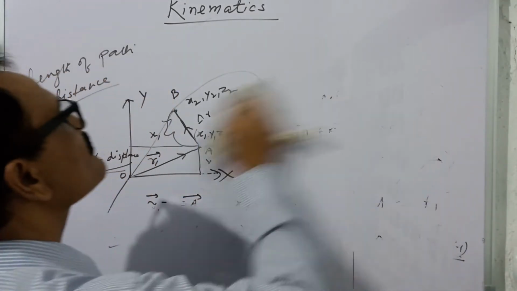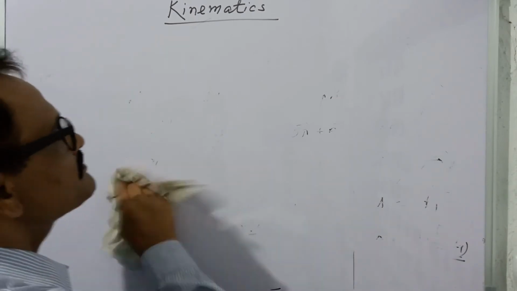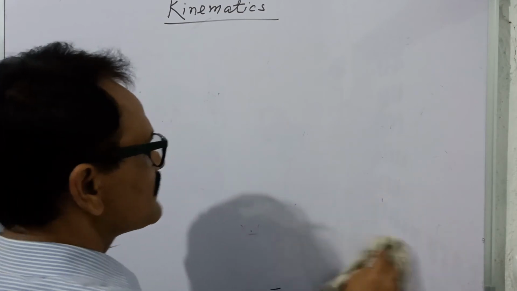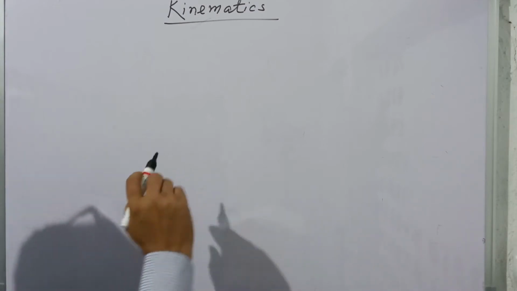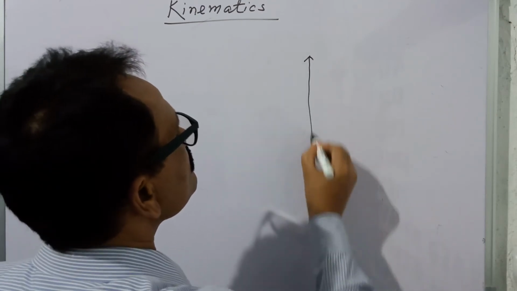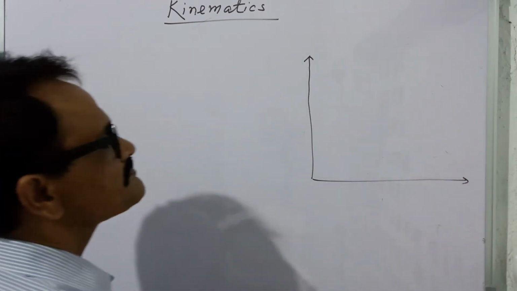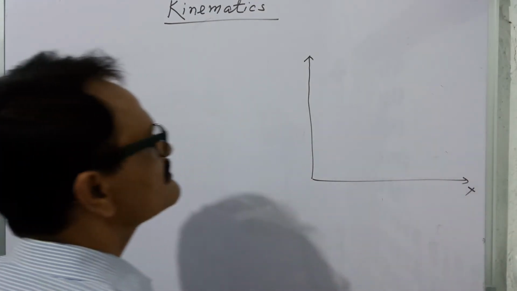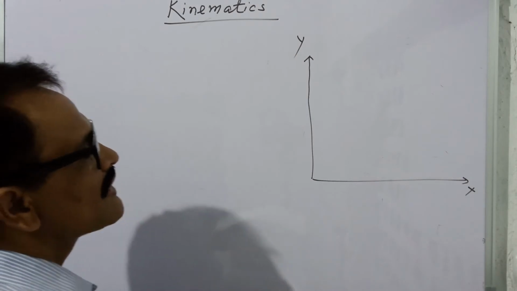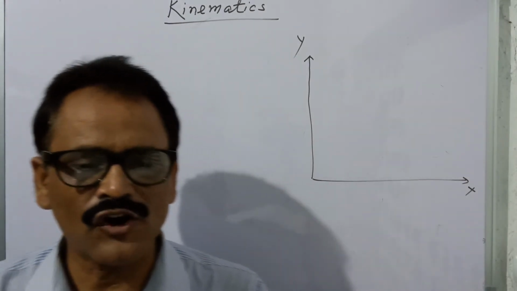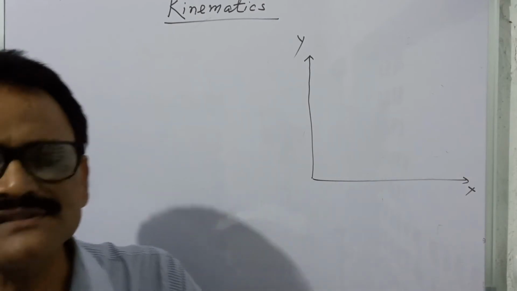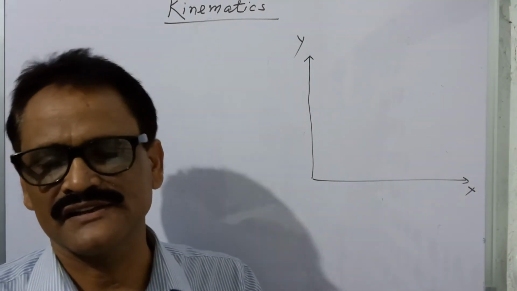For this, suppose this is the x-axis and this is the y-axis, and here I am going to discuss the nature of the change in position or distance travelled with respect to time taken.